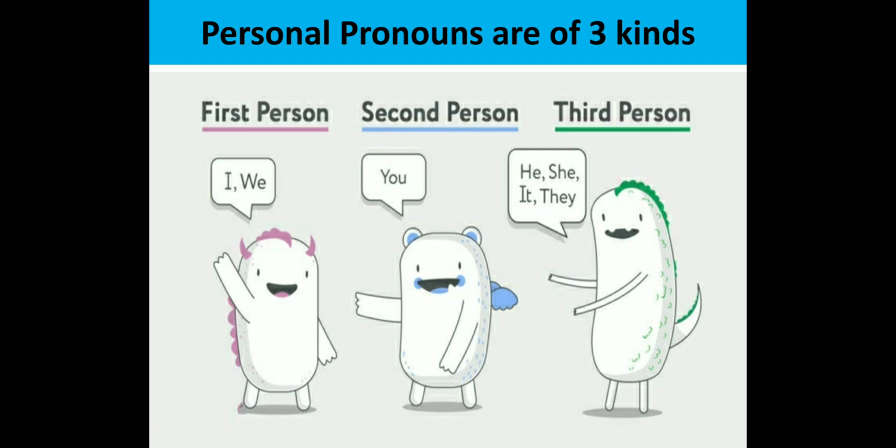He said that, she said that happened, then it was like that, they were telling us. So suppose there are two people talking to each other, the person who is talking is the first person, I, we. The person whom he is talking to, you, is the second person. The third person, somebody else they are talking about, he, she, it, they, are the third person. So I hope this is clear to you. First person is I, we. Second person is the person you are talking to. And third person is another person about whom you are talking.